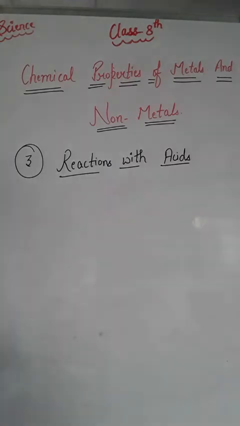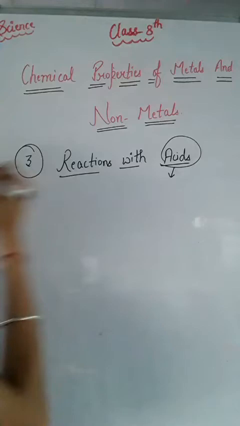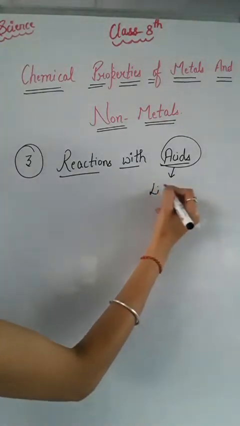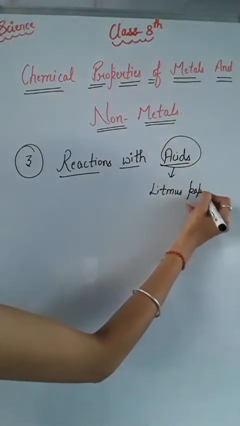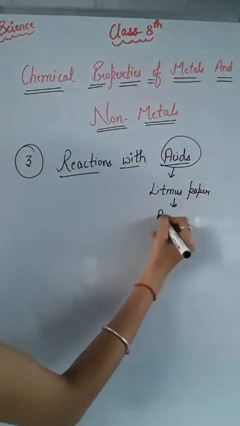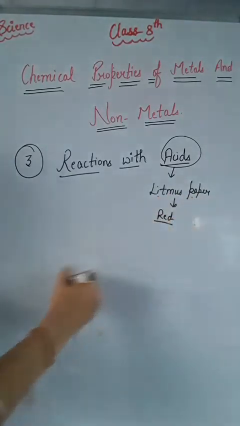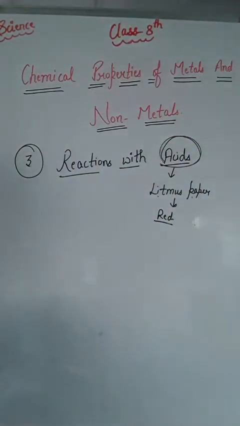Let us understand what happens when metals and non-metals react with acids. As you know, what are acids? In our previous class we learned that acids are those which turn litmus paper red in color. If litmus paper turns red in a given solution, then that means the solution is acidic in nature, right?